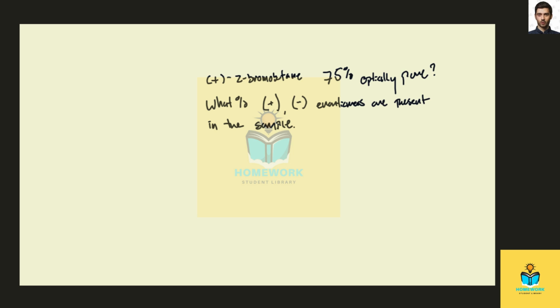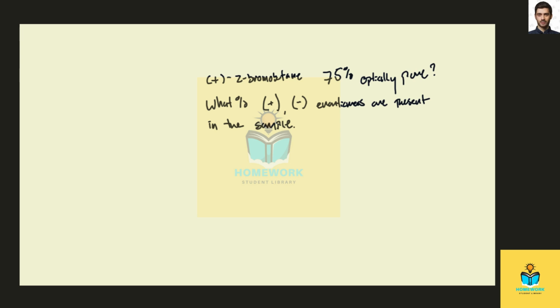So to determine the specific rotation of our 75% optically pure sample, we need to know what the specific rotation of positive 2-bromobutane is, and this is typically found in a table in your textbook or sometimes given in the problem statement, although it is not here, so we'll rely on outside sources.